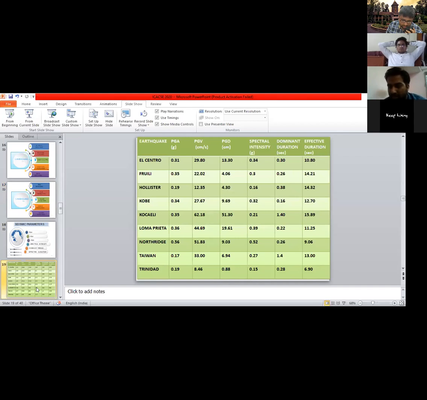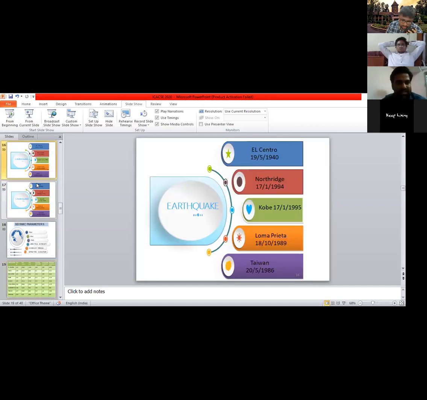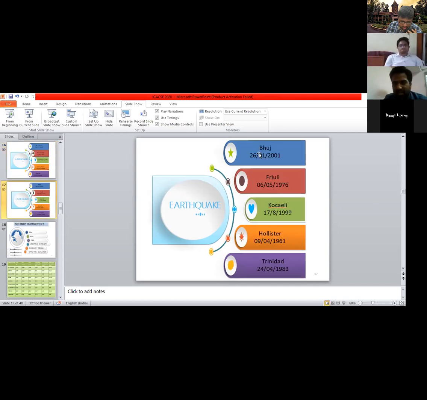Okay. So any specific criteria that you have opted for selecting these 10 specific earthquakes? Sir, there is nothing specific. I have just randomly selected the earthquakes because we know that earthquake is a random phenomenon. So to cover more and more range, I have selected these earthquakes, and it includes most of the famous earthquakes we consider, like El Centro, Northridge, Kobe, Loma Prieta. These are the most common ones, and I have also selected the Bhuj earthquake, that is the Indian one too.